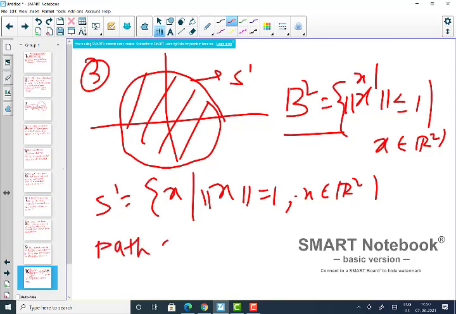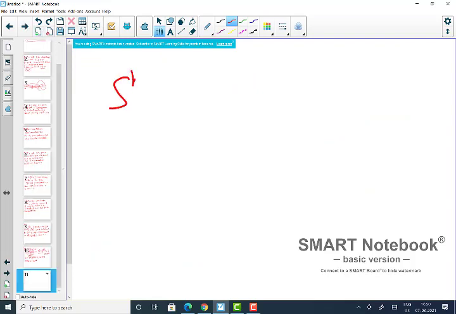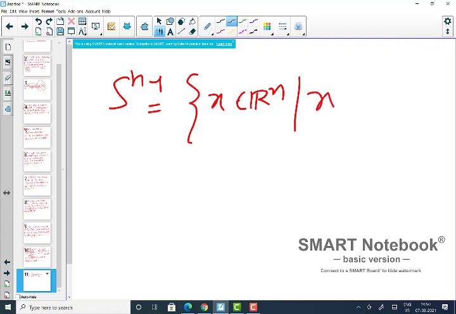In fact, if you go to higher dimension, similarly, S1 is the boundary of B2. Similarly, you can check that S(n-1), which you can define by all those elements in Rn such that the norm is exactly 1, is called the n-dimensional unit sphere. Okay, and you see this is also path connected. Okay, so these are all examples.